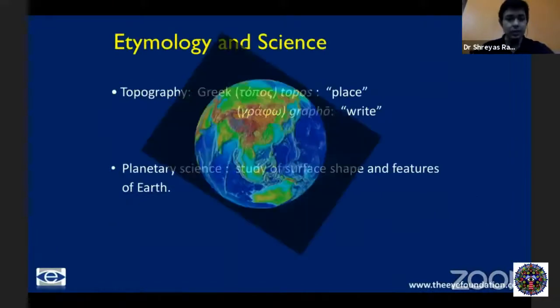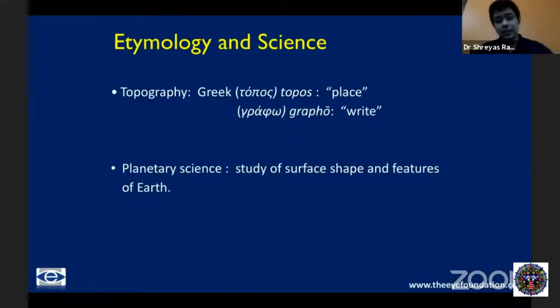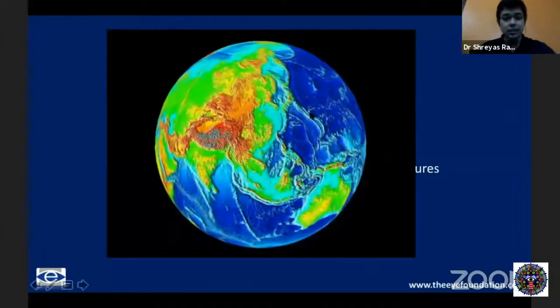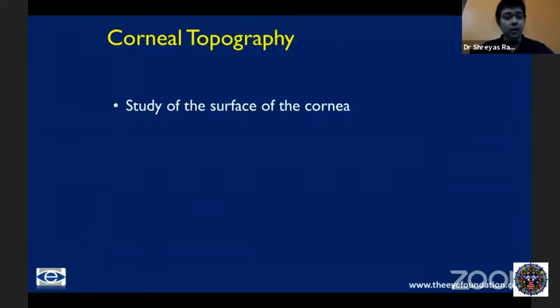Essentially, the word topography came from the study of planetary sciences, where we were studying the surface, shape and features of the Earth. You can see the globe, which you're all very familiar with. By just looking at it, though it's a two-dimensional picture, we can tell that the areas in blue are at sea level, the green is plains, the yellow is plateau, and the red in this Himalayan region is at a much higher level. This simple concept has been taken over to study the surface of the cornea, and that has been called corneal topography.